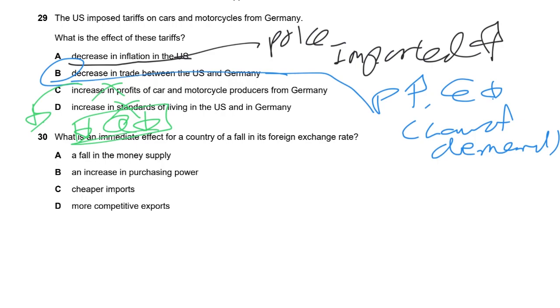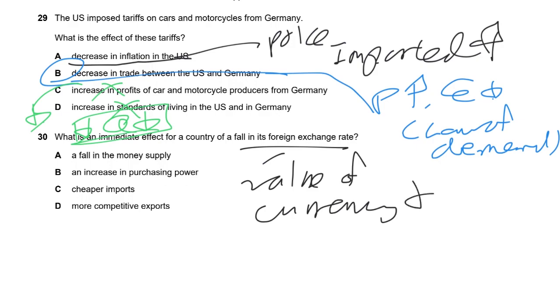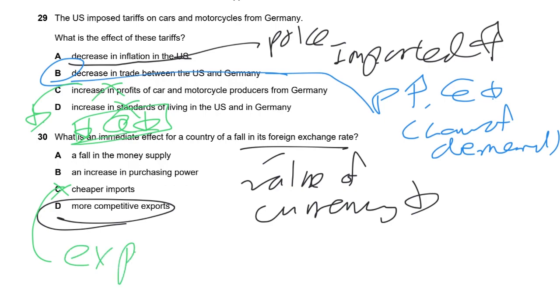So you must drop. Last question, what will be the immediate effect of the fall in foreign exchange reserve? Okay, that means the value of the currency would drop, okay. So when the value of the currency drops, the price becomes cheaper. So the answer would be D. But on the other hand, C is wrong because it's not about cheaper import, okay, it's about expensive, because your value drops, right? Okay, for the purchasing power, it will drop too, because the import becomes more expensive.